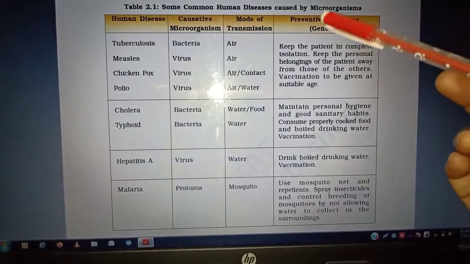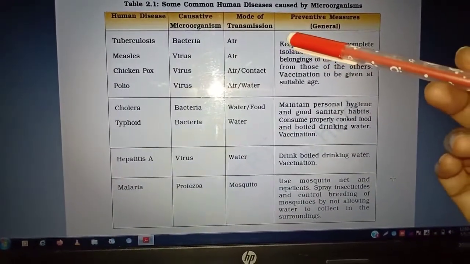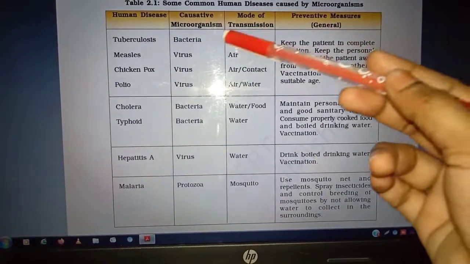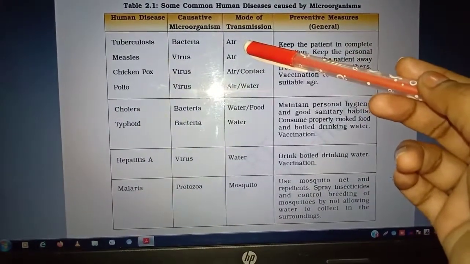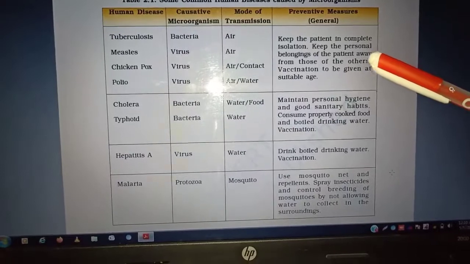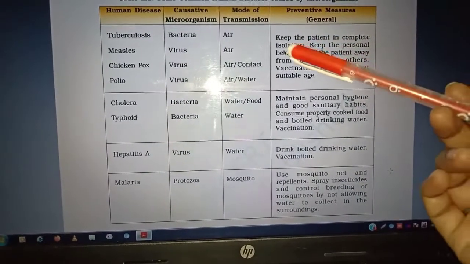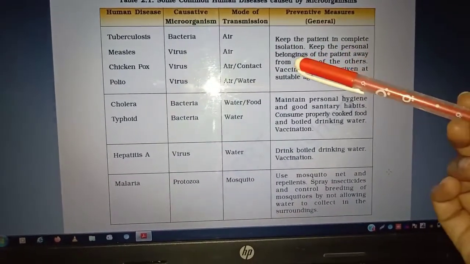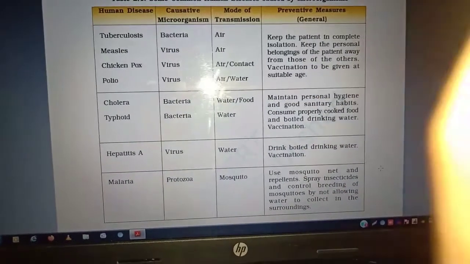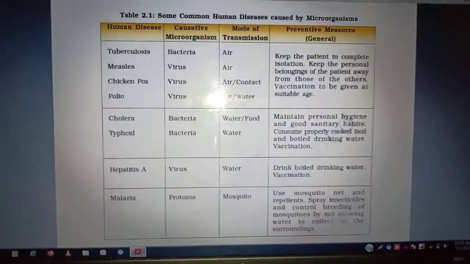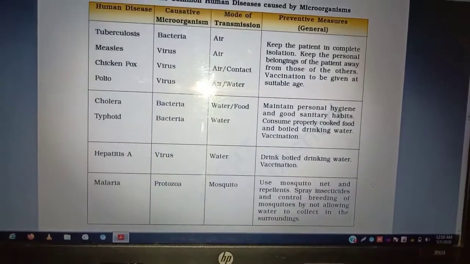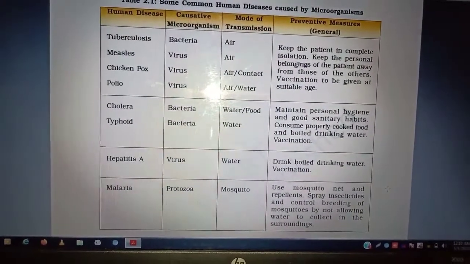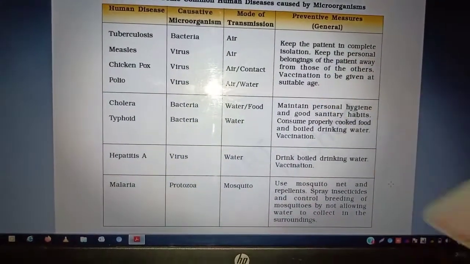And the preventive measures: just because the transmission is through air, the patient should be in isolation. Keep the patient in complete isolation. Keep the personal belongings of the patient away from those of the others. Vaccination to be given at a suitable age.